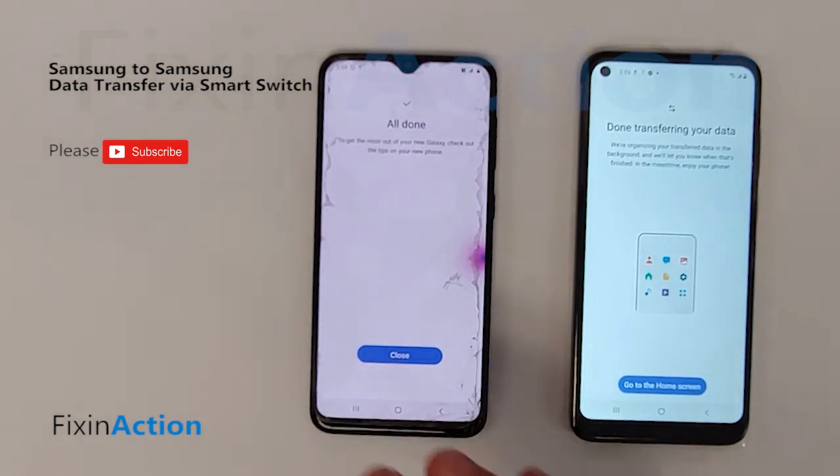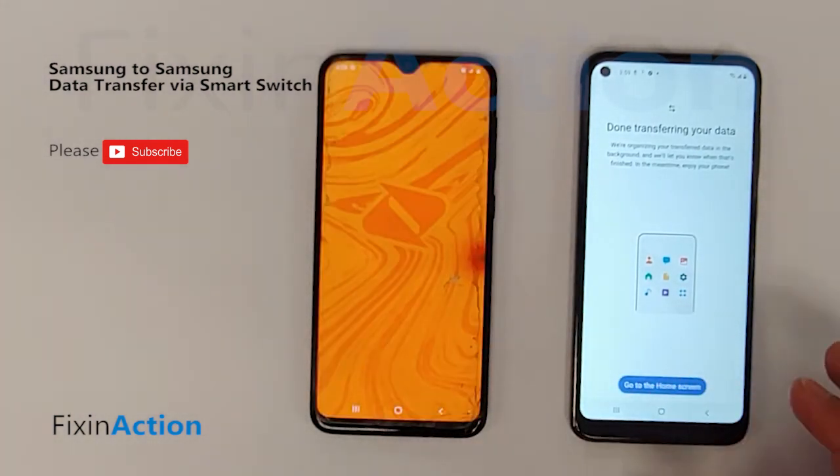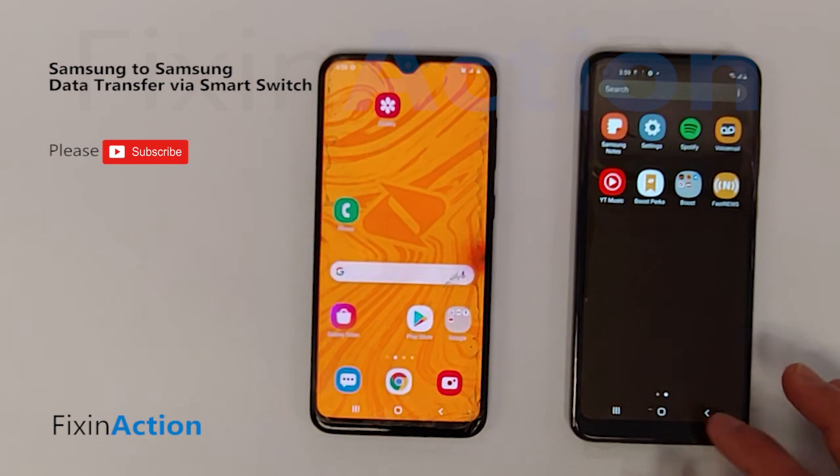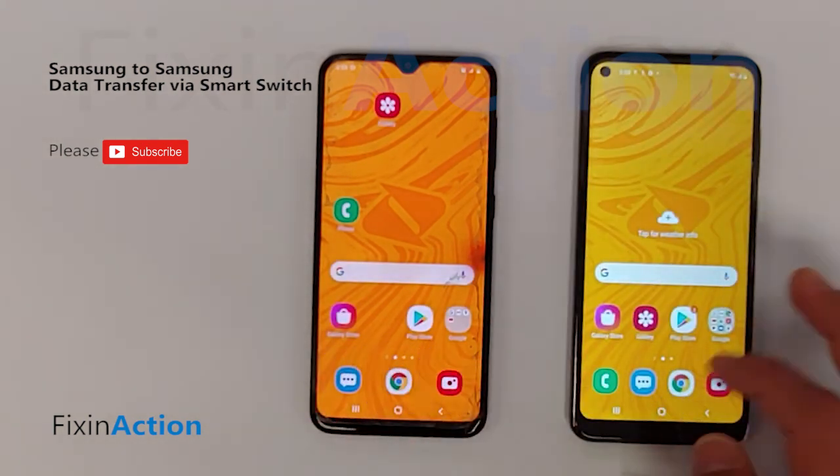Alright guys, so all data is done. Now close this. Now you can go to the home screen. Everything that you had on that device is now here.